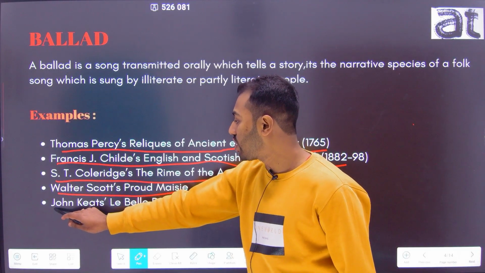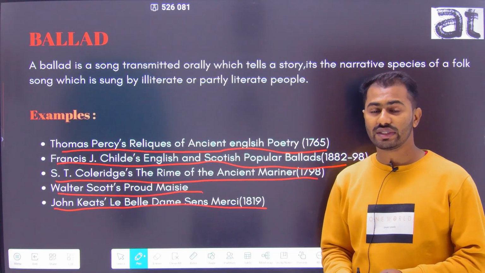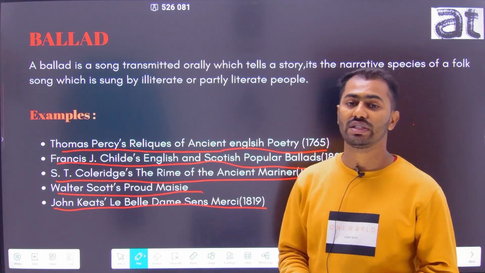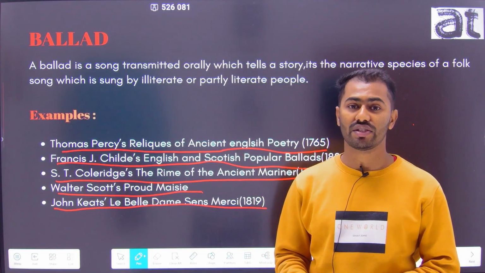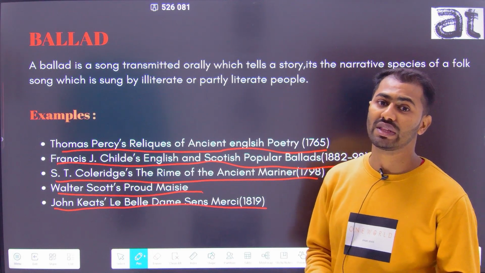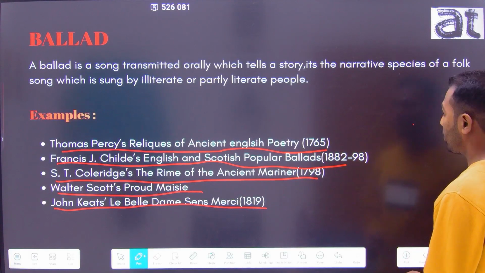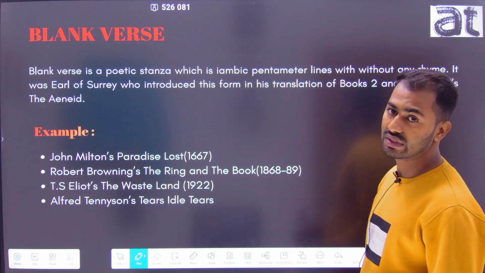Next comes John Keats's La Belle Dame sans Merci. John Keats's La Belle Dame sans Merci, which was published in 1819, and in this work he treats mythical elements. And the third term today we'll discuss is blank verse.